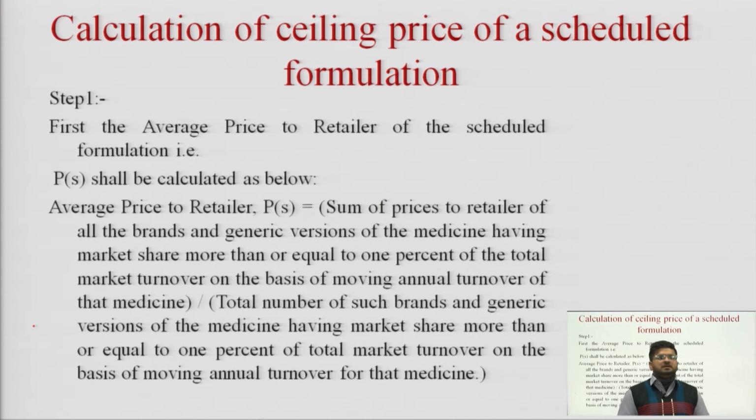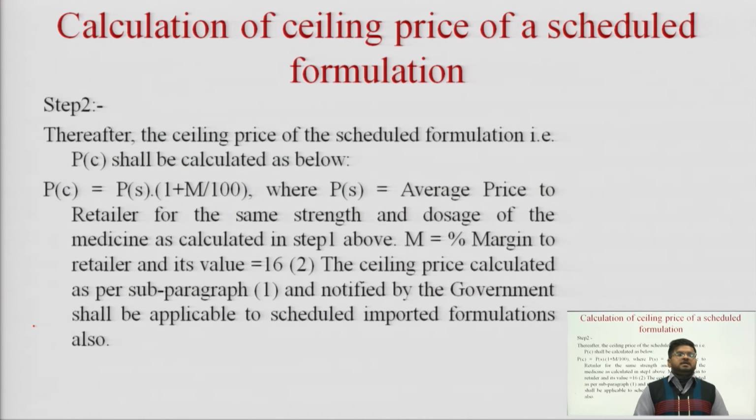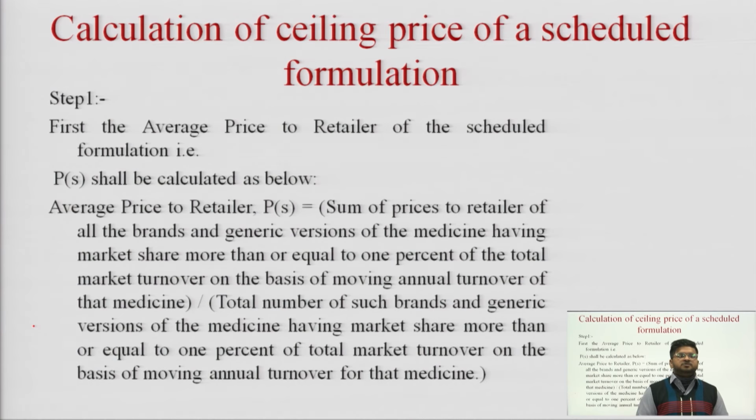Then in step 2, we need to identify PC, that is the ceiling price of the scheduled formulation. To calculate the ceiling price of the scheduled formulation, PC will be equal to PS. What was PS? It was the average price to retailer.